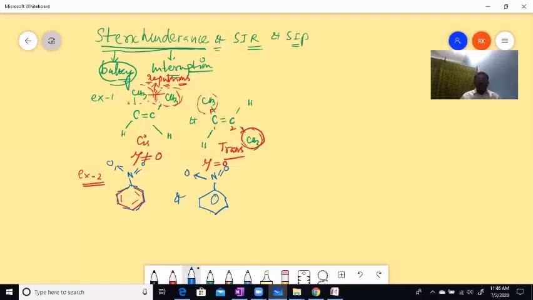But in the first case, I have substituted two bulkier groups, tertiary butyl groups, here. So what is happening, children? These two groups on the ortho positions of benzene cause hindrance, so they don't allow the benzene ring to participate in resonance with the nitro group here.